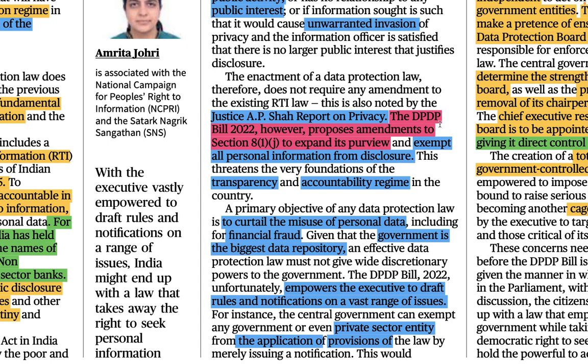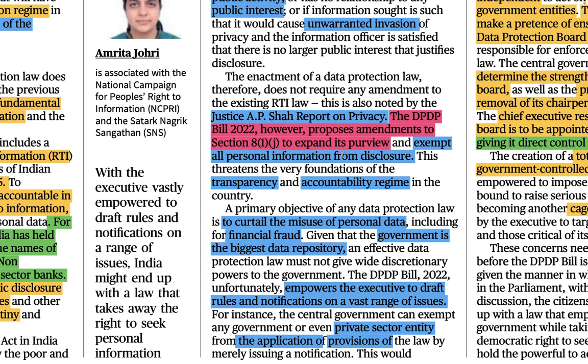So here the DPDP, Digital Personal Data Protection Bill 2020, however, proposes amendments to section 8(1)(j) to expand its purview and exempt all personal information. Means here they are just trying to exempt all the personal information from this. Means they will not show any personal information. They will be bringing changes into this one. So this is the most important change that they want to bring in.